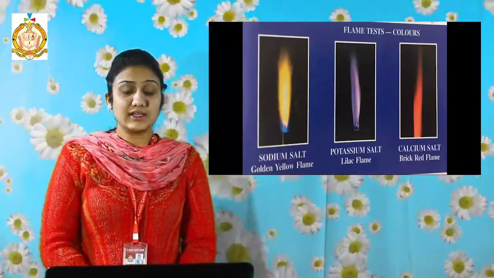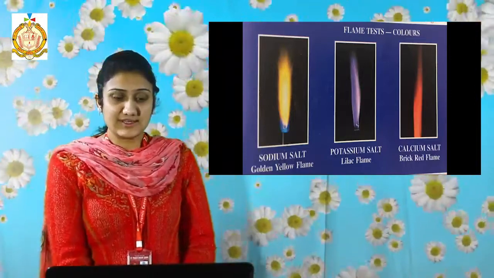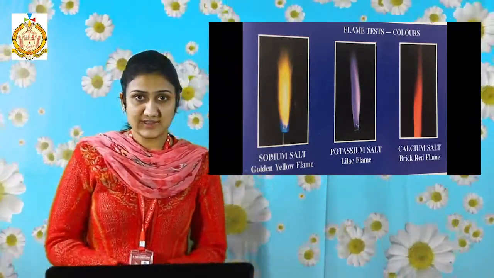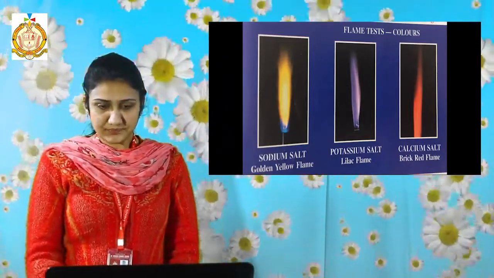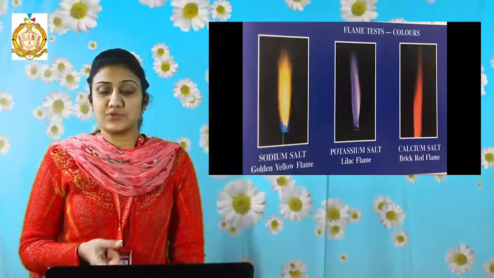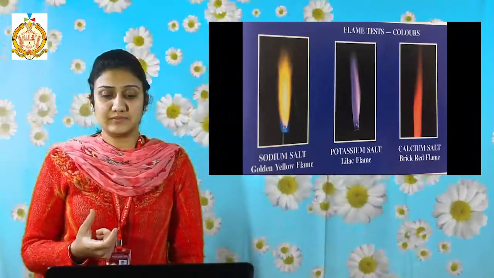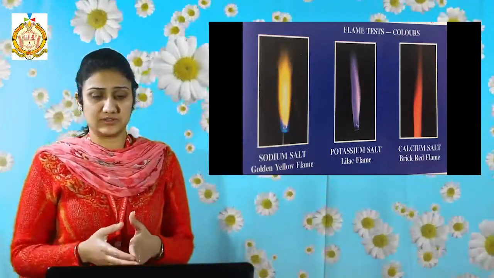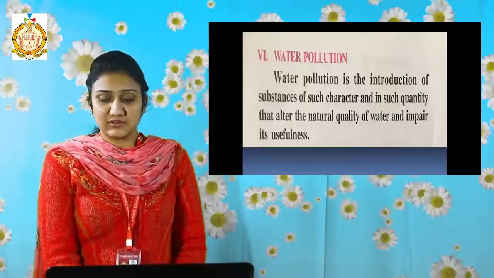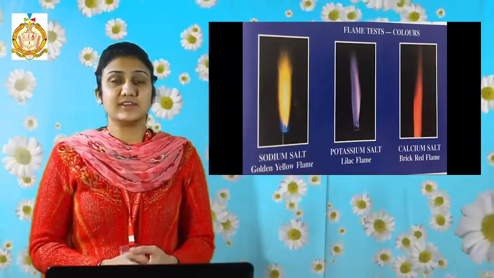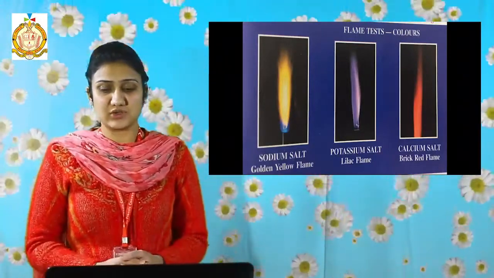If the color imparted by the flame is golden yellow, then you can say that the salt is a sodium salt. If the color imparted by the flame is lilac, that is light purple, then you can say that the given salt is a potassium salt.